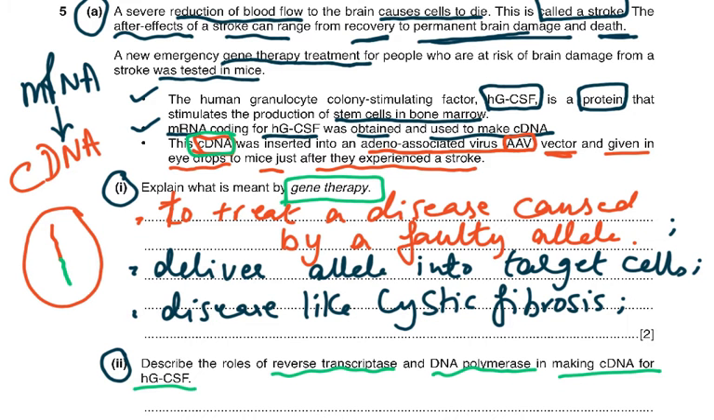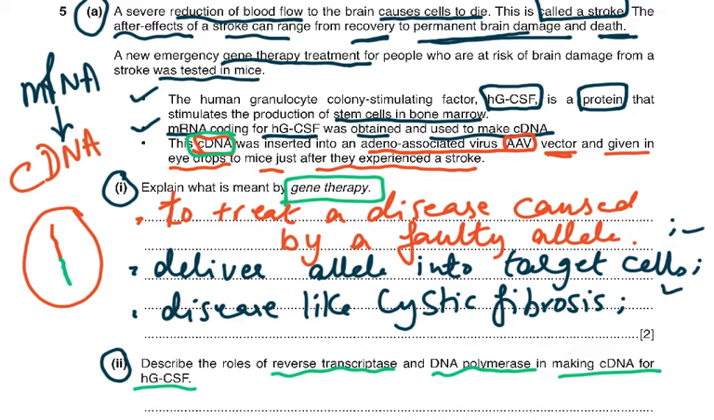Now in part 1, what is meant by gene therapy? It's a very direct question. You have to say what gene therapy is. Gene therapy is a form of therapy to treat a disease caused by a faulty allele. So the body has a faulty allele. What we're going to do is use a vector to give the correct allele so that the correct protein is made. So number 1, to treat a disease caused by a faulty allele and deliver the allele